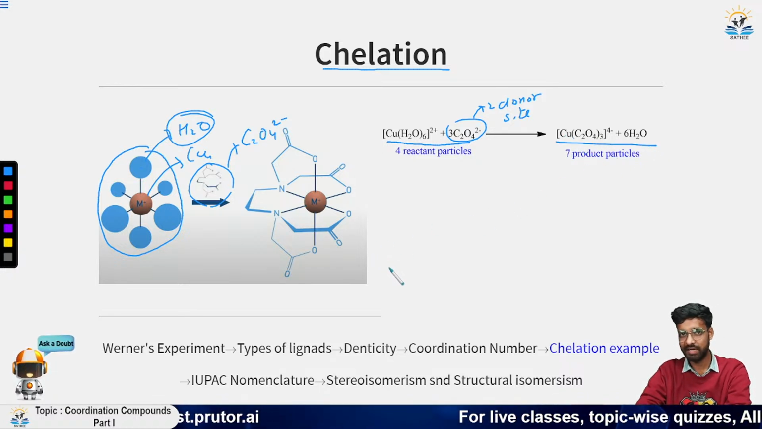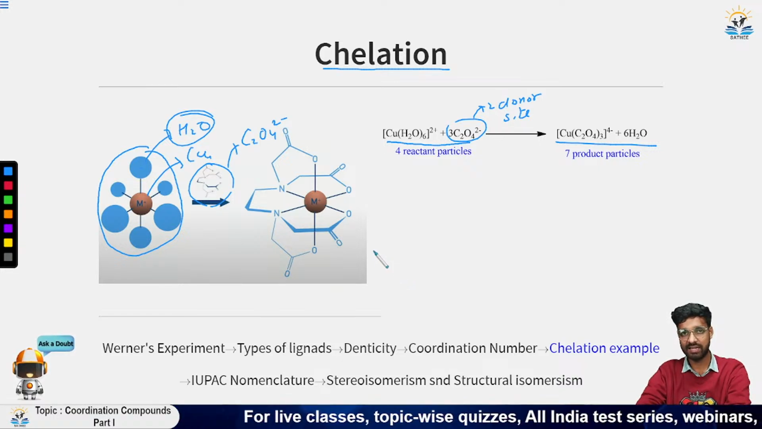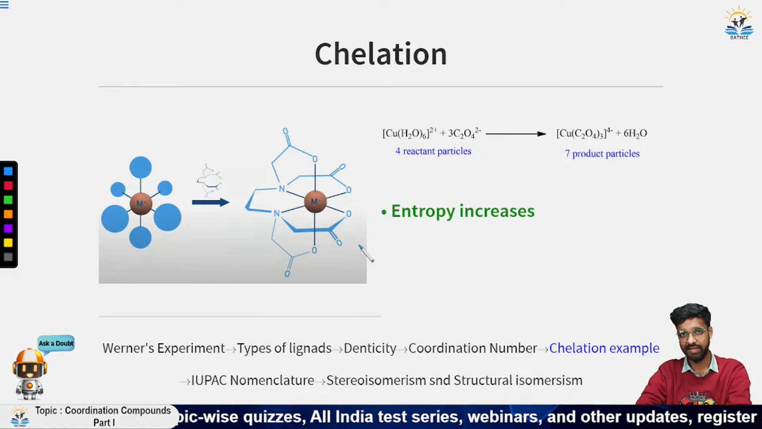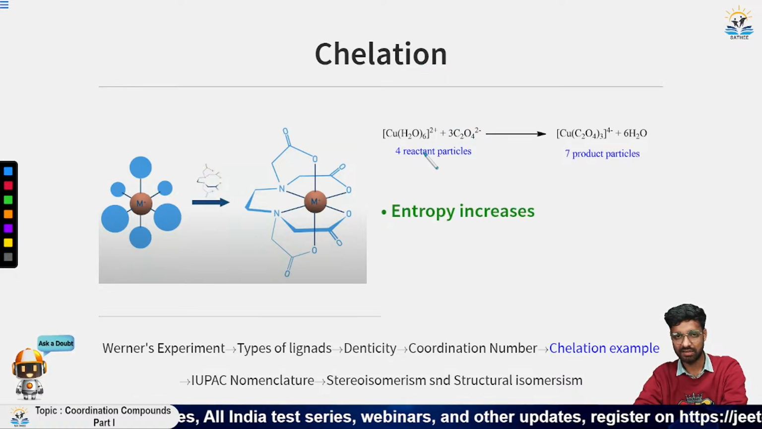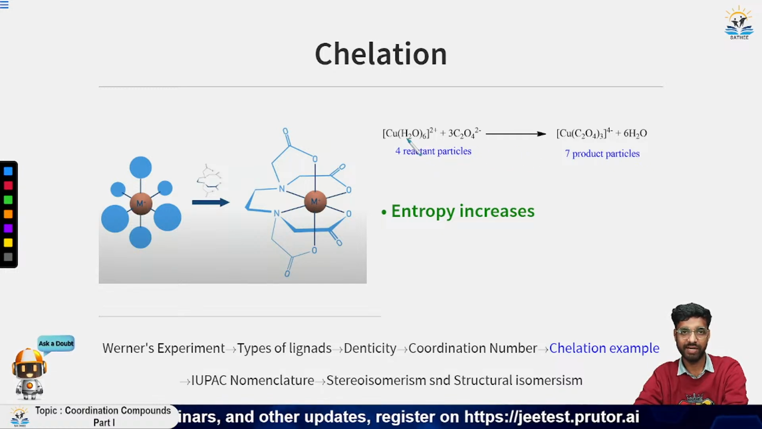Now you know very well that entropy is nothing but randomness, or you can say as the number of particles increases, the entropy will of course increase. So that's why there is an entropy increase when the reaction is going from this left side to right side, that is removal of unidentate ligand to bidentate or tetradentate or hexadentate.